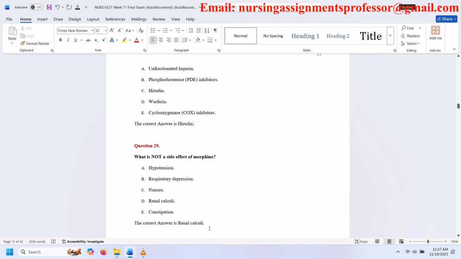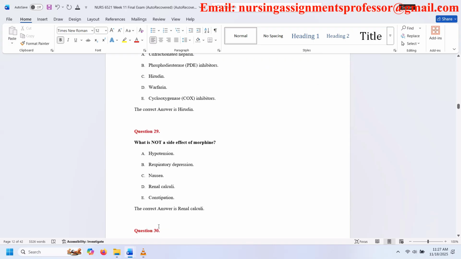Question 29. What is not a side effect of morphine? A. Hypotension. B. Respiratory depression. C. Nausea. D. Renal calculi. E. Constipation. The correct answer is renal calculi.